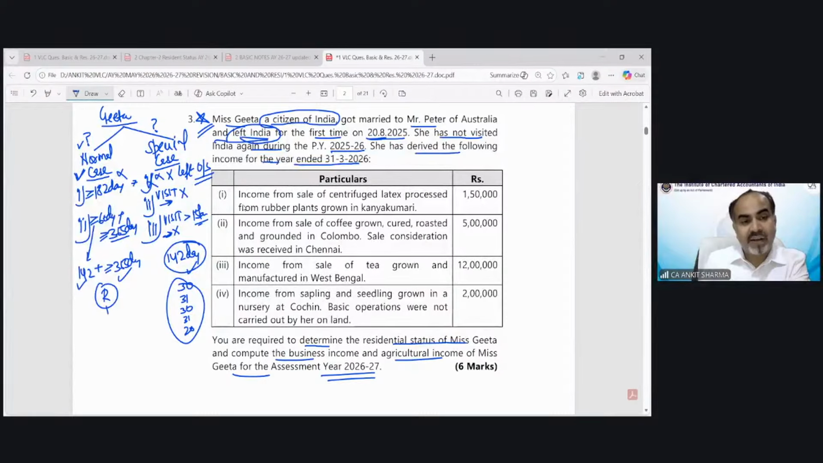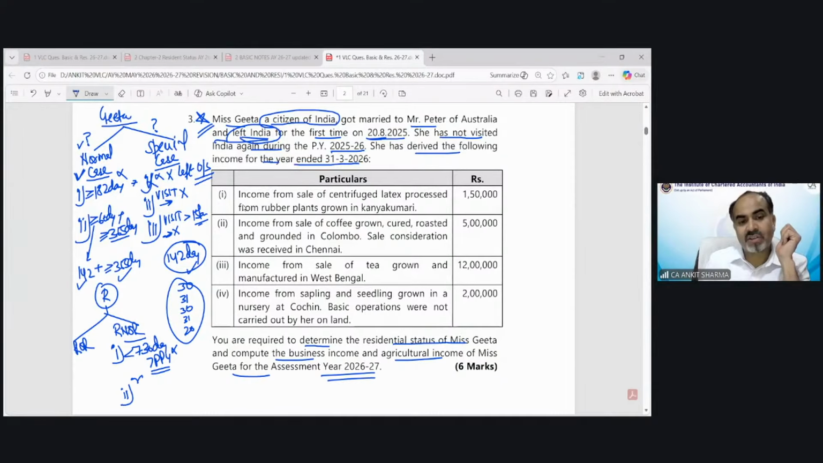Now after resident, the problem arises whether she is a resident and not ordinary resident or a resident and ordinary resident. So we have to find it out. For the purpose of becoming a resident and not ordinary resident, she must be in India for less than 730 days in the 7 preceding previous years. Now you can see she was always in India before this year. So she is in India for 365 into 7 years. So this condition cannot be fulfilled. She is more than 730 days in India.